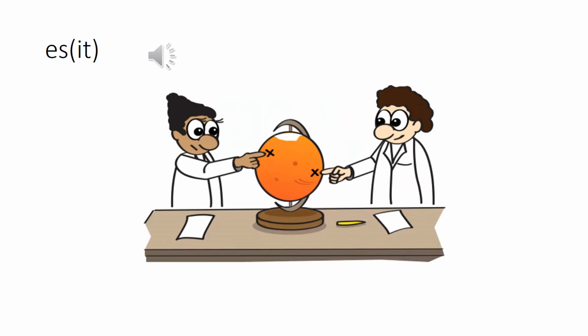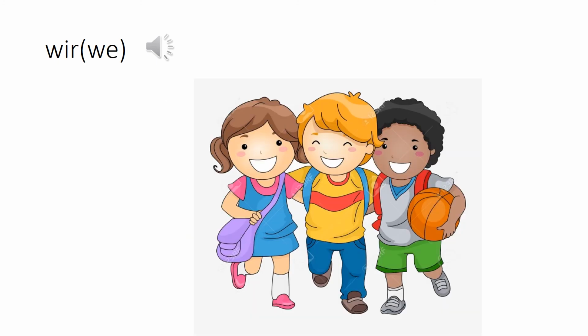Es means it. So if the speaker is talking to the listener about a thing which is neither masculine or feminine, then it is es, it, but third person, singular. Now we come to the plural forms. So the first one is first person, wir.